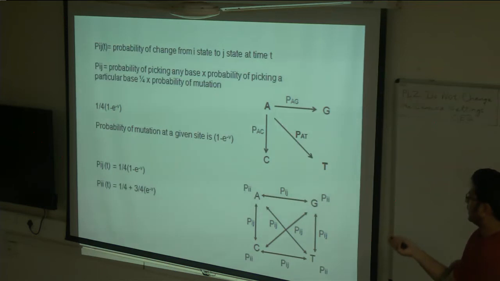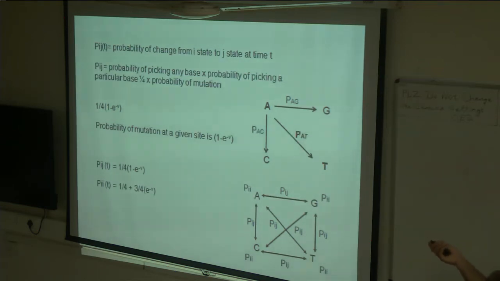And now, how do you get to the probability of mutation? Mutation is basically change from one site to another site. So first, again, the probability of picking any base into the probability of picking one particular base.